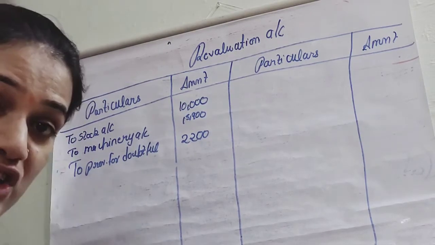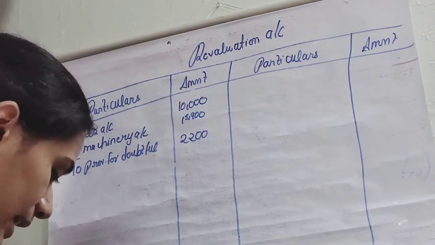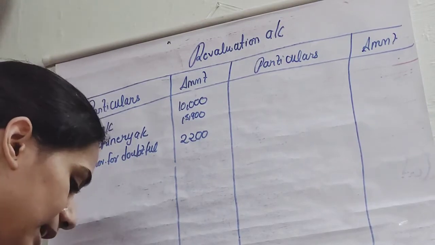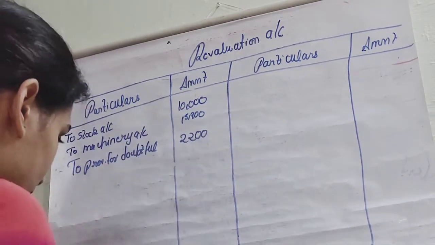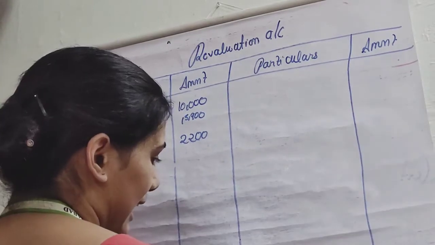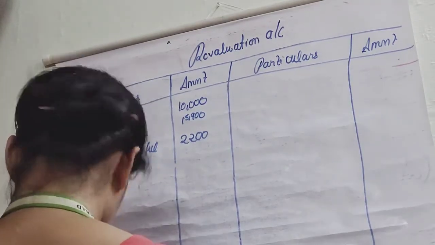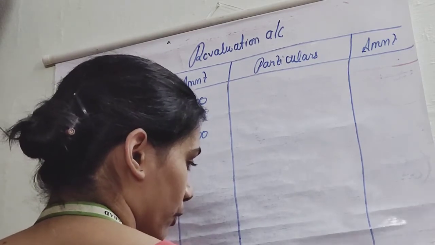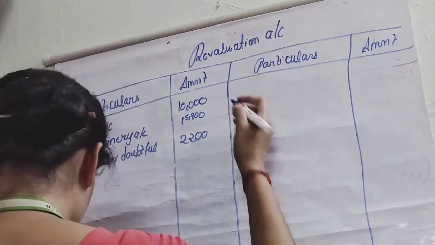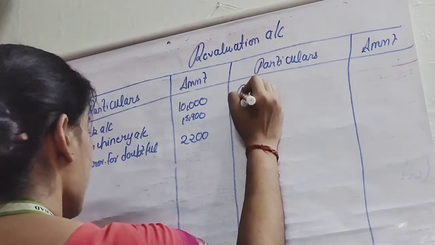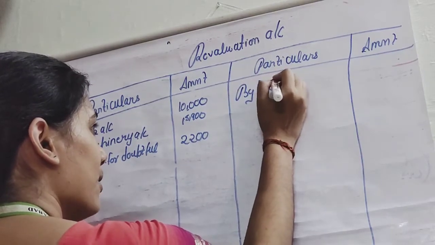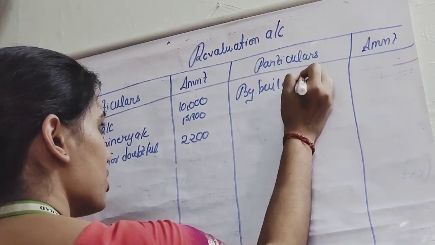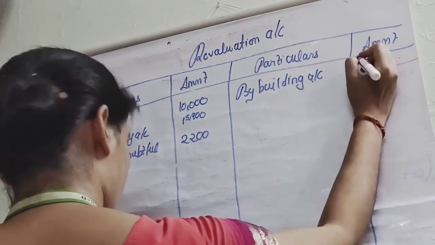Now another adjustment says building to be appreciated by 20%. बिल्डिंग हमारी appreciate करी है मतलब उसकी वैल्यू बढ़ रही है. So 2 लाख की हमारी बिल्डिंग थी, ना वो अब appreciate कर रही है. So हम निकालेंगे 2 लाख का कितना? 20%. So when we will calculate it will come to 40,000. So we will write it here by building account 40,000.